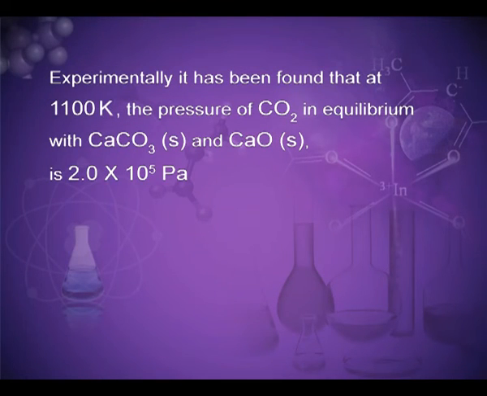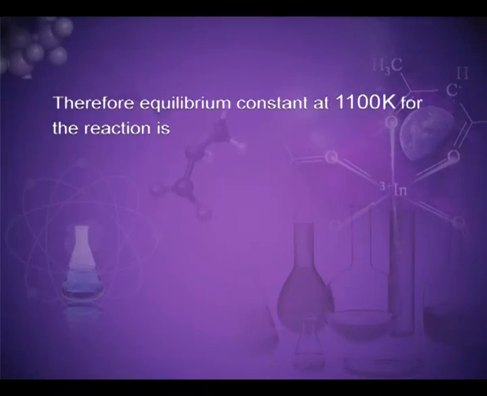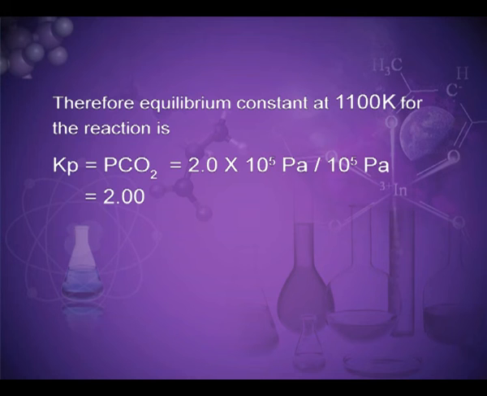Experimentally, it has been found that at 1100 Kelvin temperature, the pressure of CO2 in equilibrium with calcium carbonate and calcium oxide is 2.0 into 10 to the power 5 Pascal, that is Pa. Therefore, the equilibrium constant at 1100 Kelvin for the reaction is Kp is equal to pCO2 is equal to 2.0 into 10 to the power 5 Pa divided by 10 to the power 5 Pa, which is equal to 2.00.